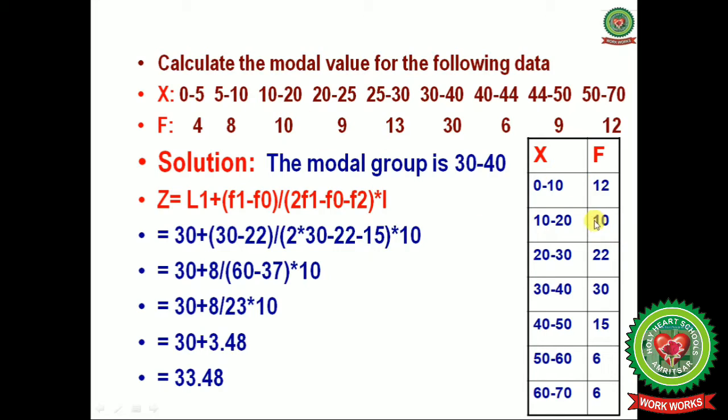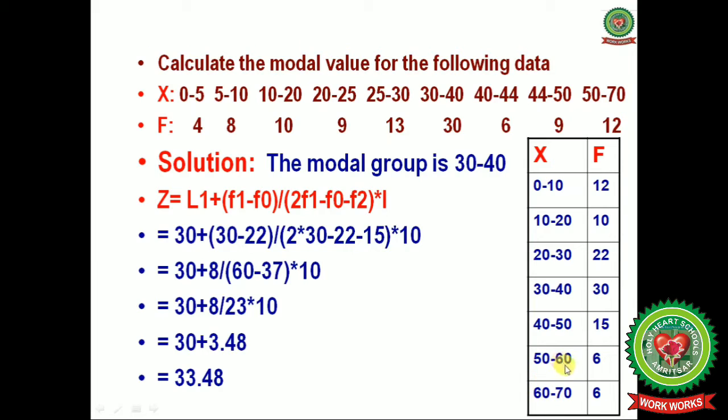Next remains the same, 10 till 20, and the frequency given is 10. Next is 20 till 30, and add the values 9 plus 13, that is 22. Next is 30 till 40, given. Next is 40 till 50, and frequencies are added, that is 9 plus 6, equal to 15.